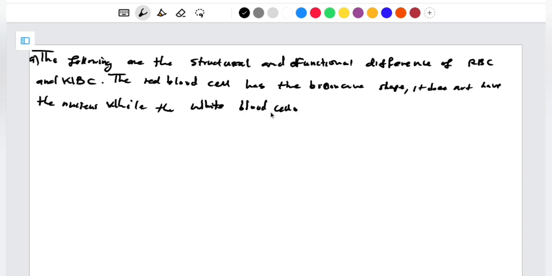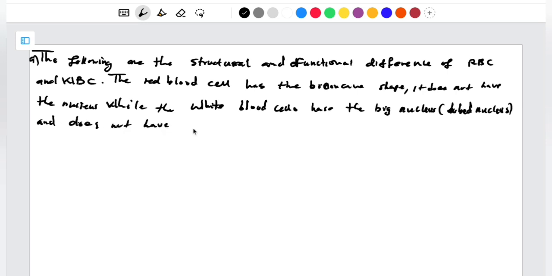one, if we talk of the phagocyte, like I said, it has a lobed nucleus, or it has a large nucleus, I can say. While the white blood cells has the big nucleus, or we can say lobed nucleus for the phagocyte, and does not have the definite shape. So we are done with the structural part.